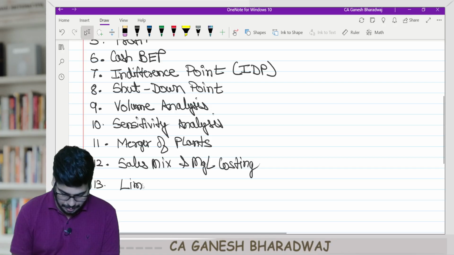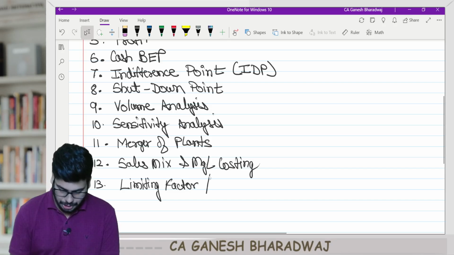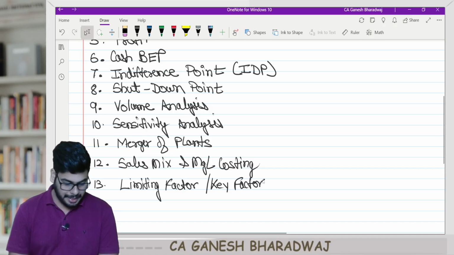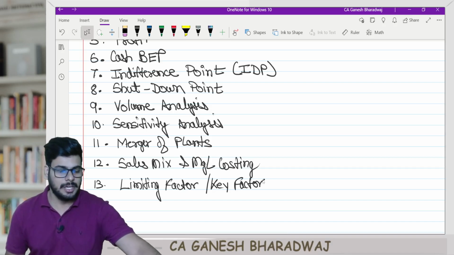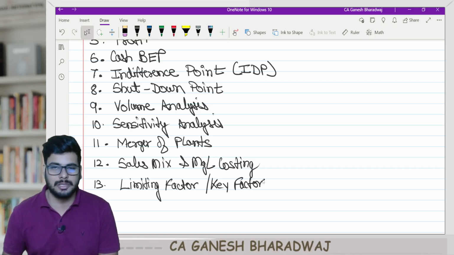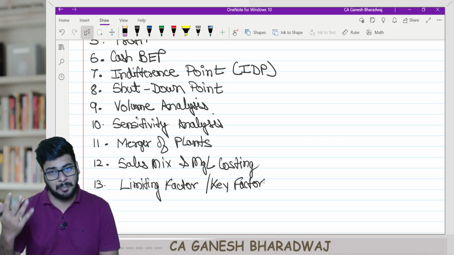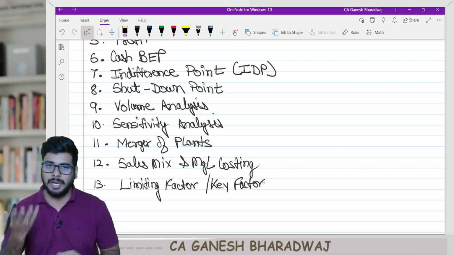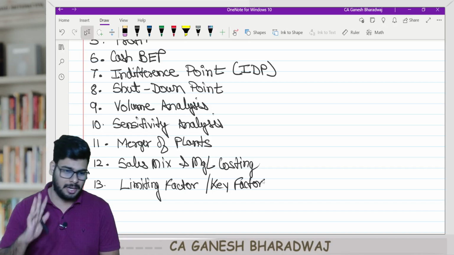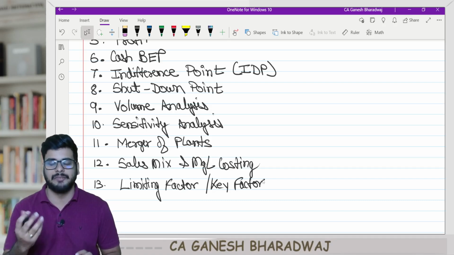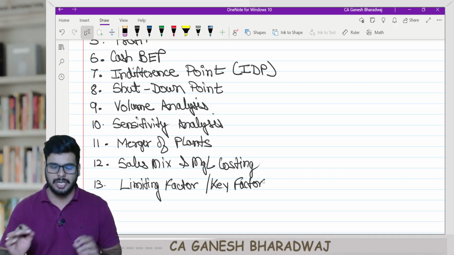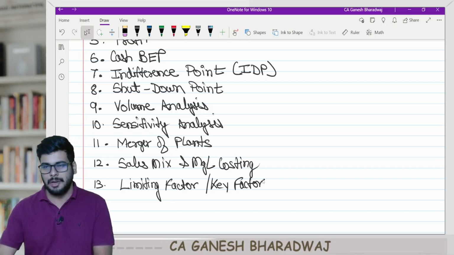Limiting factor, stroke key factor. Actually, in this concept, there was one very good sum in the study material. It was even a past exam question. I don't know for what reason they have removed it from your latest study material. Don't think that the concept is not there. They have removed that sum alone, but we will be doing it in the lecture. A very good sum to understand the concept of limiting factor, right?